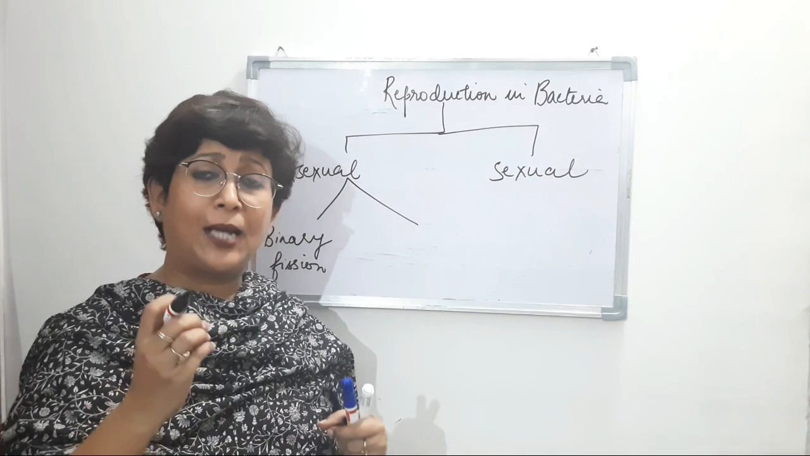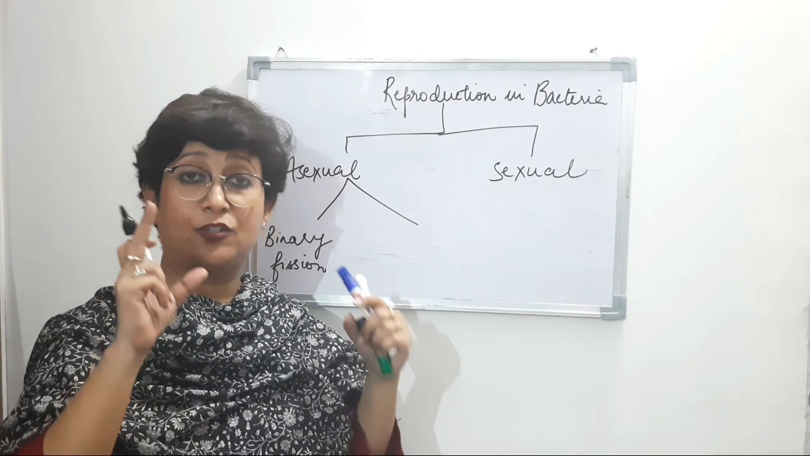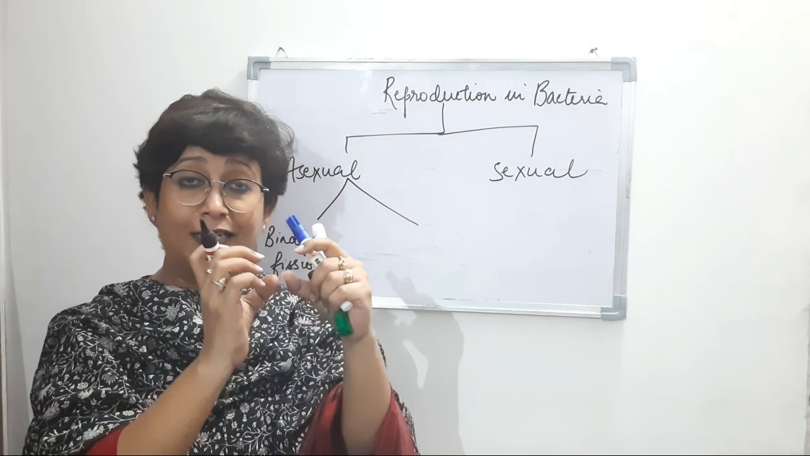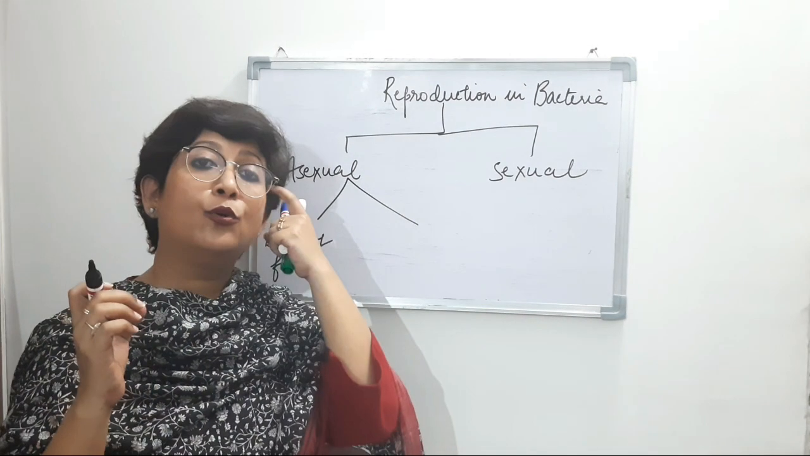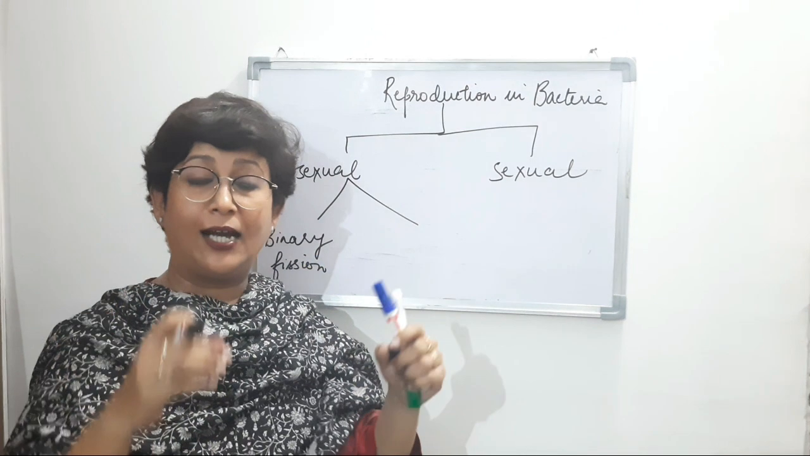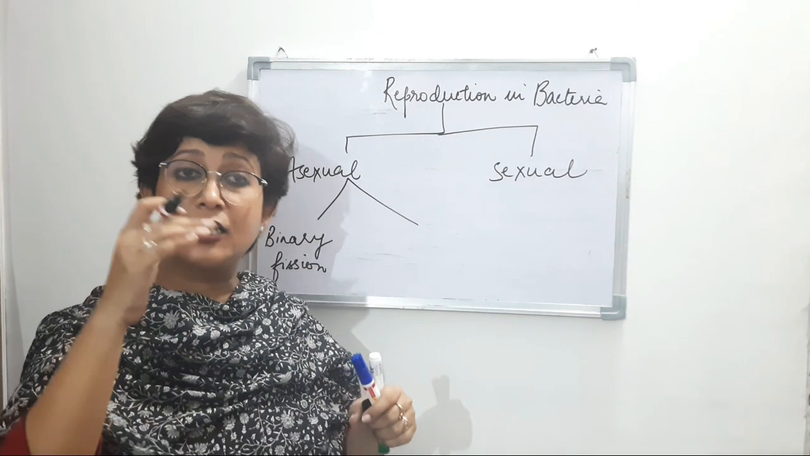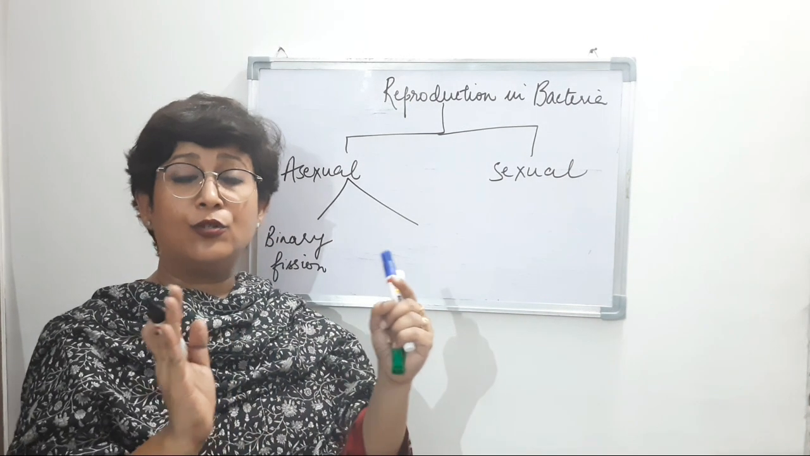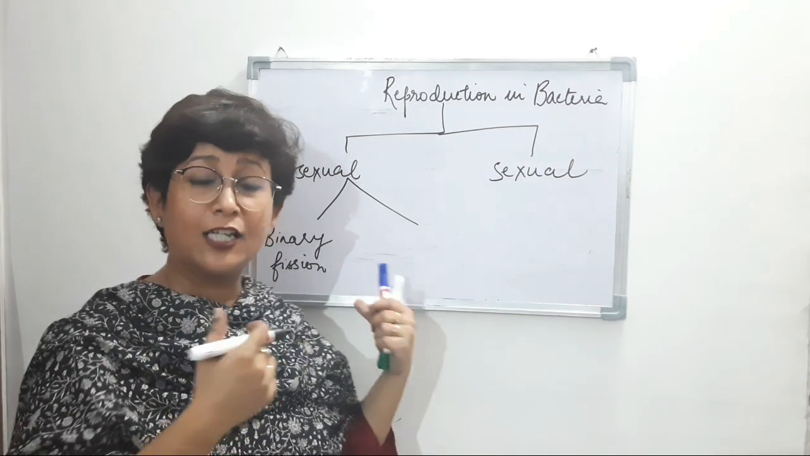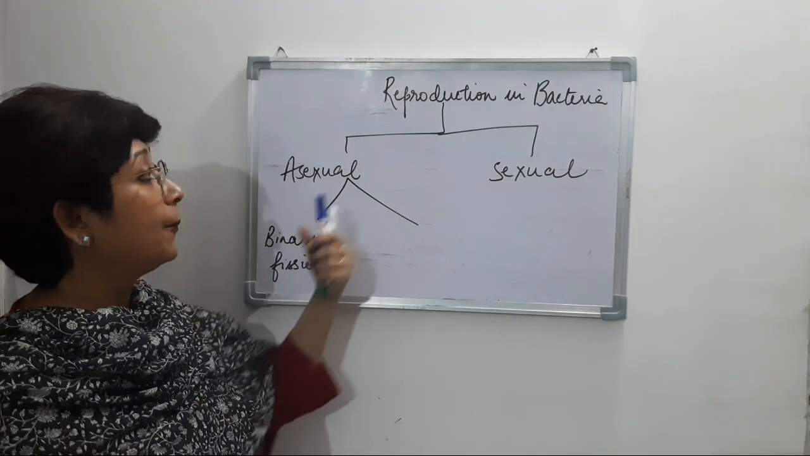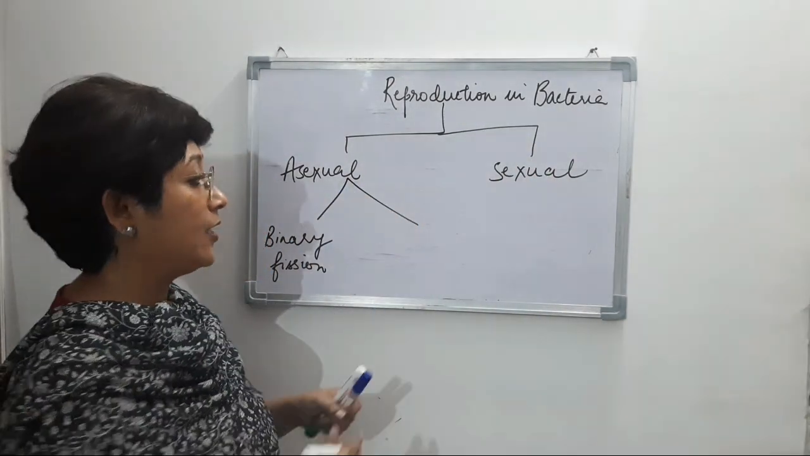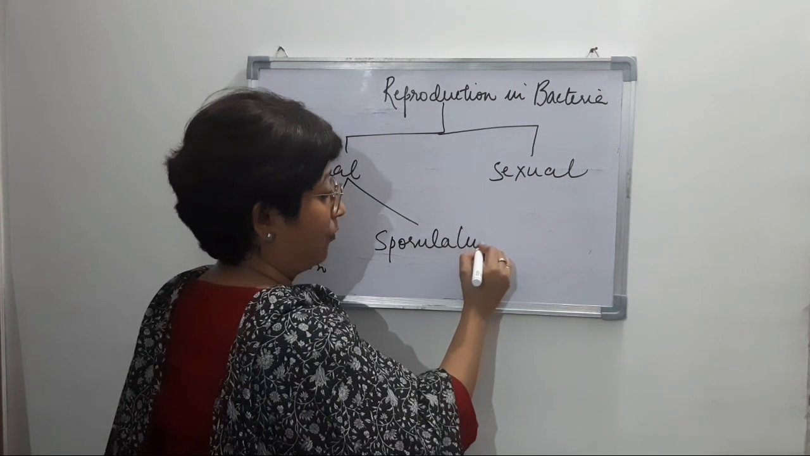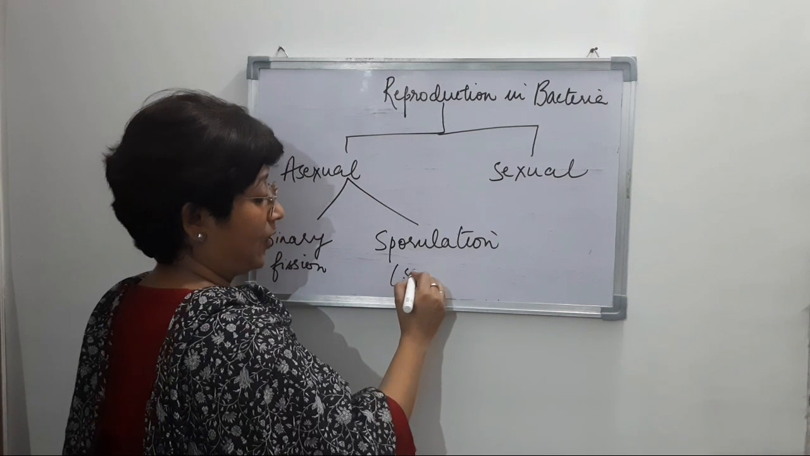And a quick recap of how binary fission takes place. First of all, the nucleus elongates, a constriction, a depression is formed, and then it divides into two different nuclei, and after the division of the nucleus, the cytoplasm also divides. So that leads to formation of two separate cells. So that is binary fission in bacteria. The second type of asexual reproduction is sporulation, formation of spores.